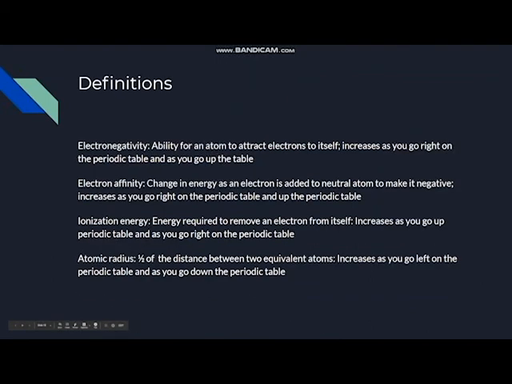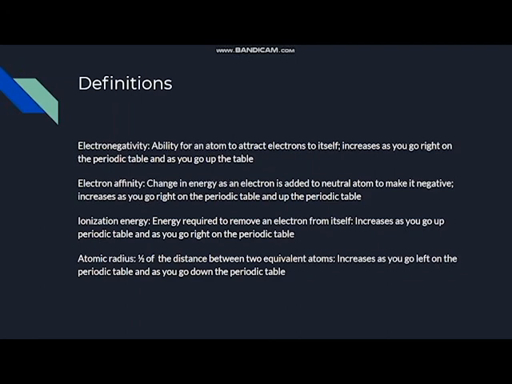All right. Now, looking a little bit more into definitions, electronegativity is the ability for an atom to attract electrons to itself. This increases as you go right on the periodic table and as you go up the periodic table. Electron affinity also is the change in energy as an electron is added to a neutral atom to make it negative. This also increases as you go right on the periodic table and as you go up the table. Ionization energy is energy required to remove an electron from itself. This increases as you go up the periodic table and as you go right.